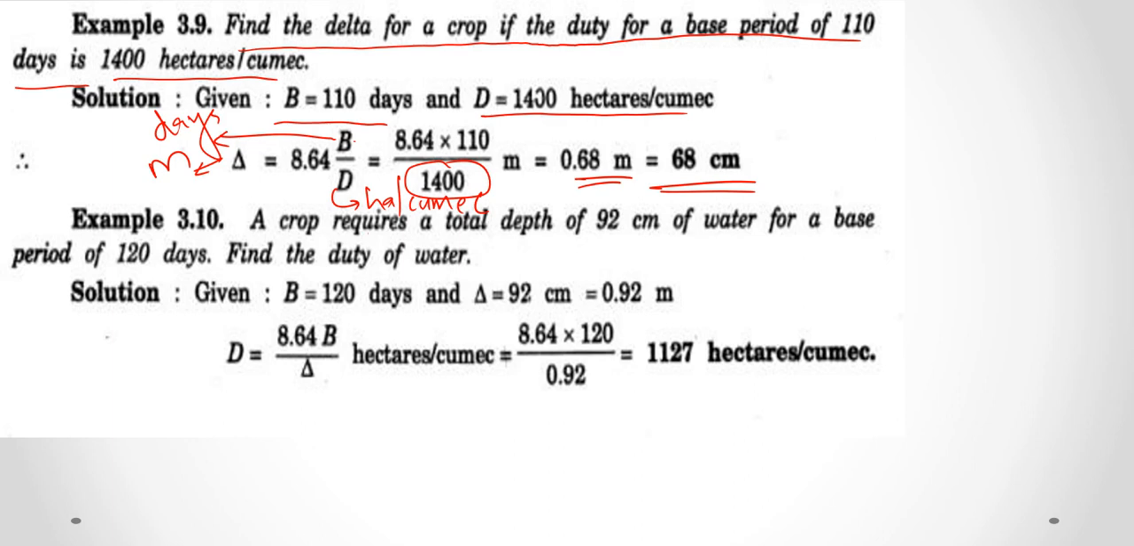Similarly, in the next question, a crop requires a total depth of 92 centimeters of water for a base period of 120 days. You have to find out the duty. From the same equation, we have duty D is equal to 8.64 B by delta, where B should be in days and delta should be in meters. Here delta is given as 92 centimeters, so convert that to meters, that is 0.92 meters, and substitute in the equation. So 8.64 into 120 by 0.92 is obtained as 1127 hectares per cumec.